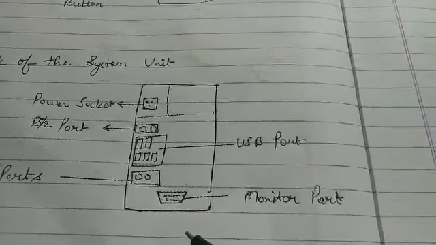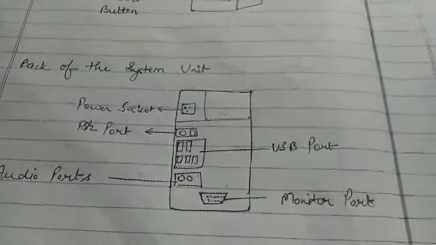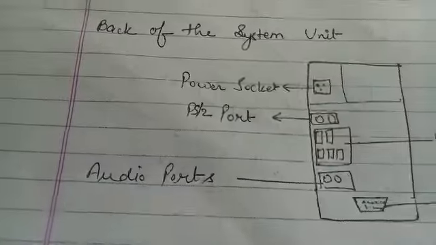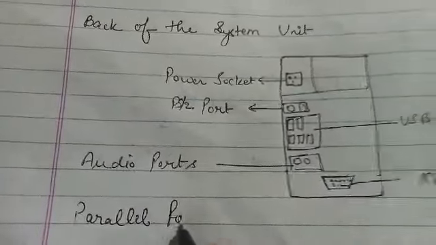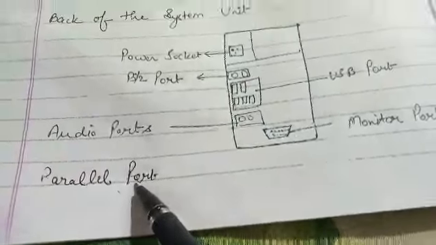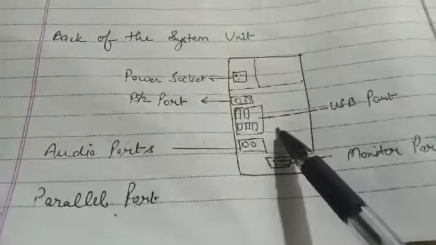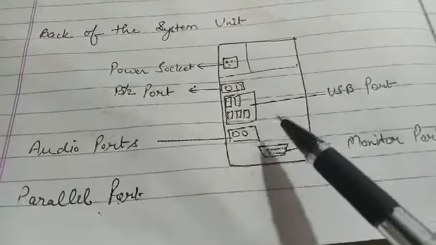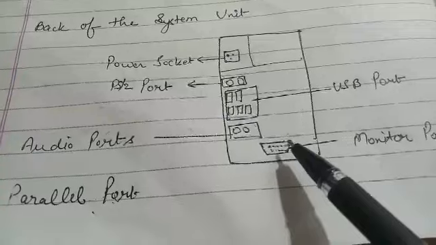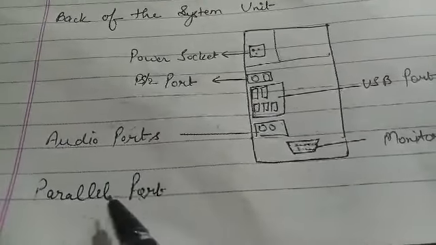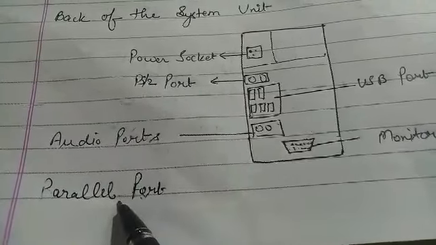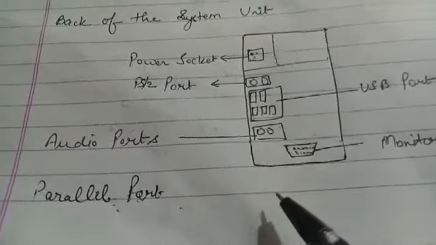Got it? And the last one is called the parallel port. In your book this port is not given in the diagram of the CPU, that's why I have not drawn it here, but I'm going to explain the use of this port. This port is used to connect the printer.